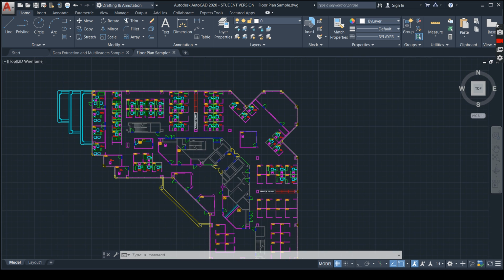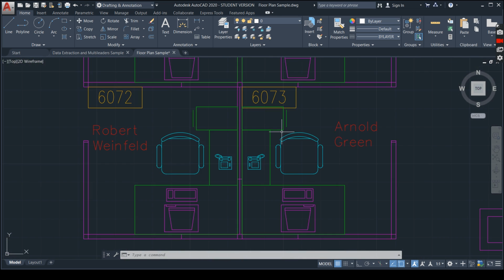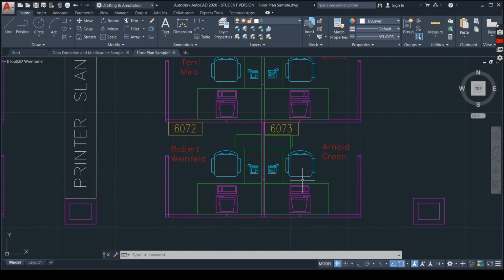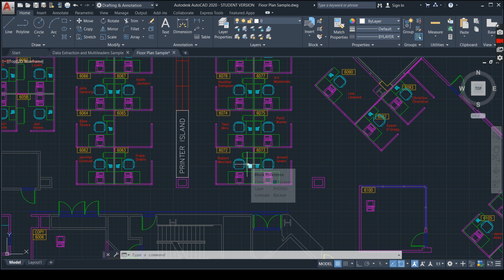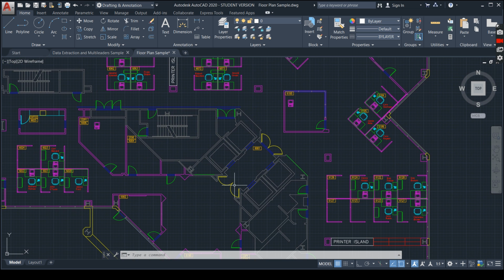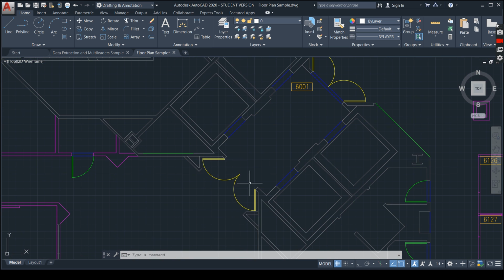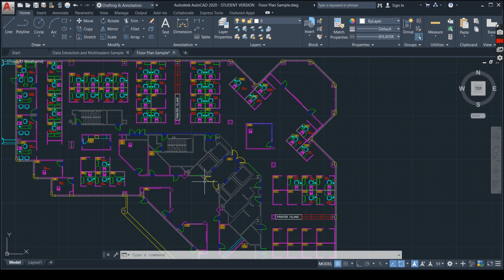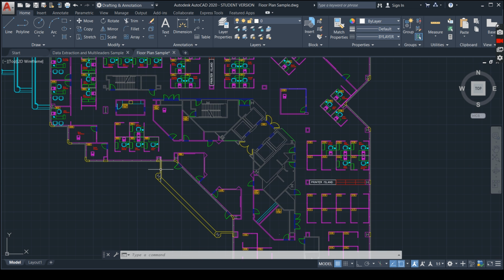This is an office building, and you have furniture, desktops, and names of whom each room belongs to. And you have different types of annotations. For example, the room number, doors, and windows are all mentioned one by one by the designer himself.